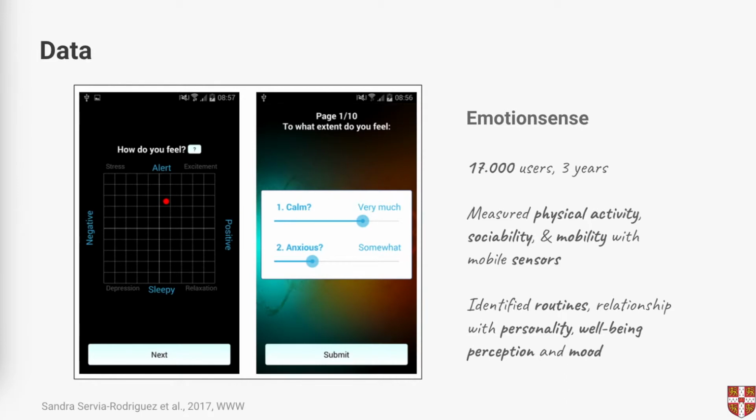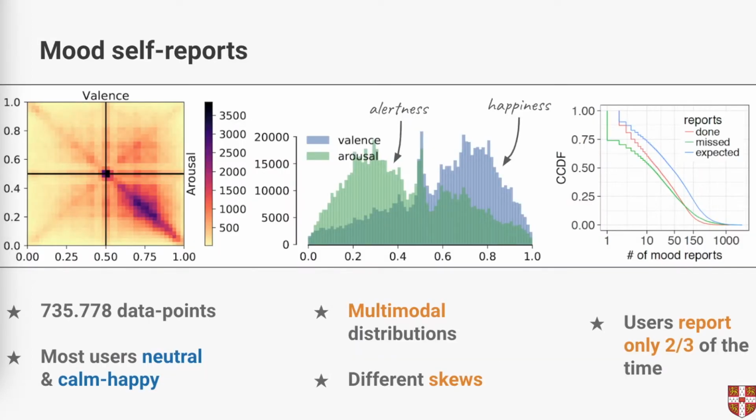We use data from the EmotionSense app, which collects data from passive sensors and short experience sampling twice per day using this visual affect grid or sliders. For the purposes of this work, we use only the 2-dimensional affect grid data. Most of the users report around neutral and calm and happy areas. Also, we observe some retention issues that add to the challenge of the sparsity.